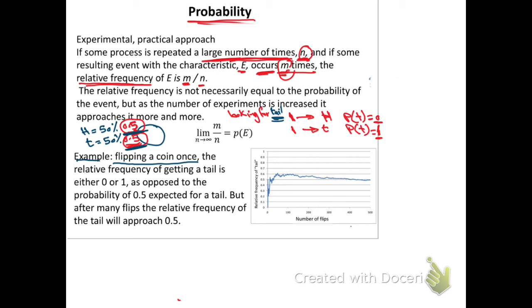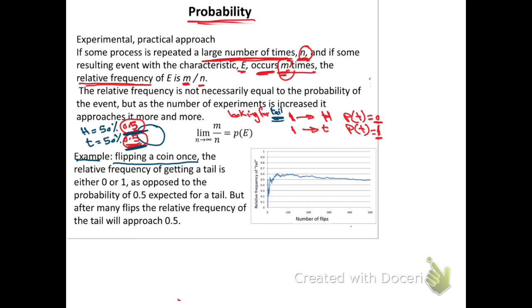Okay, so this is the case of head and tail because we have only 2 options, but you might have 2 events, 3 events, 100 events. For example, in a deck of cards, you have 52 events, 52 ways. You may end up with 32 here and 20 on the other side, or 40 and 12, and so on. But at the end of the day, they will approach the probability: for the heart, it will be 1/4. The probability of the diamond will be 1/4, and so on.